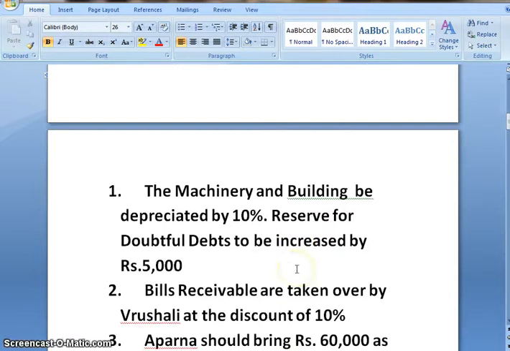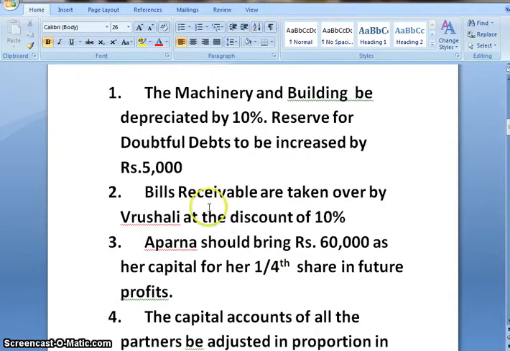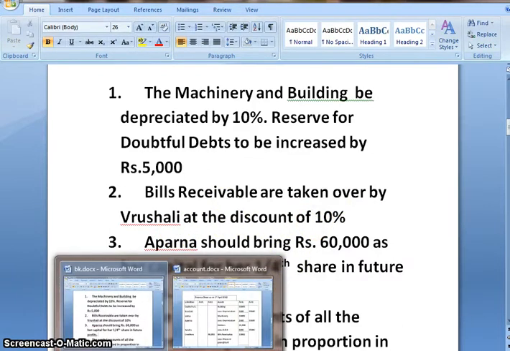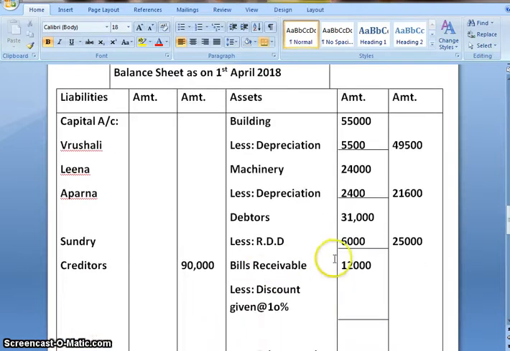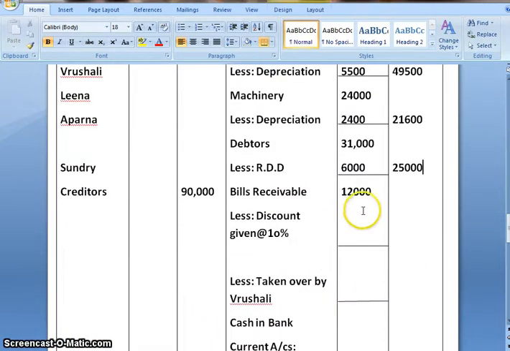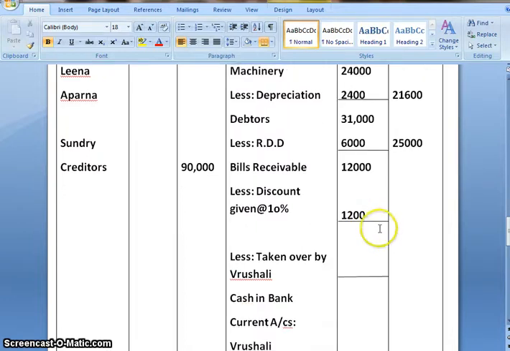Next, bills receivable are taken over by Vrushali at a 10% discount. So the bills receivable amount is 12,000. When I calculate 10% of 12,000, I get 1,200. You need to deduct 10% at the end, which is a shortcut trick.